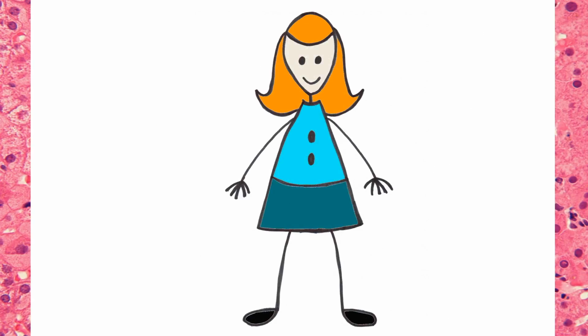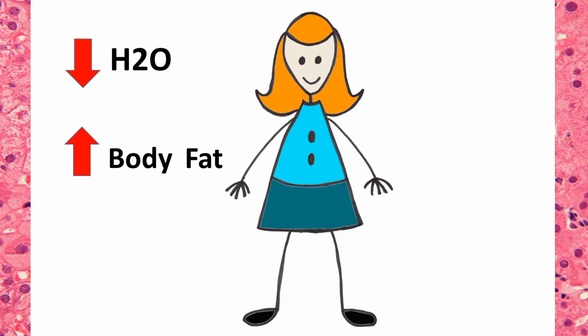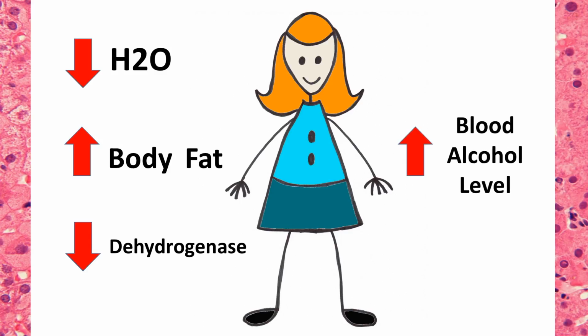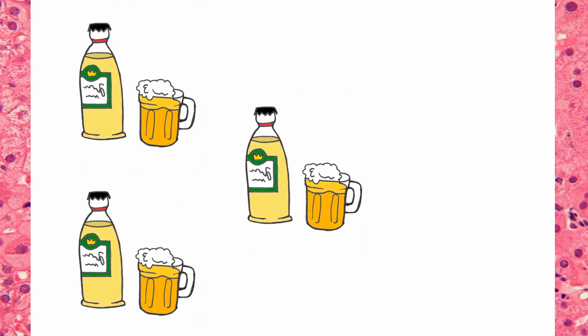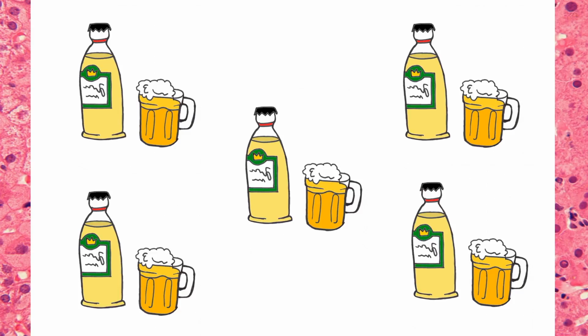Women have a higher risk of developing alcoholic hepatitis because they process alcohol differently. This could be due to women having less water in their bodies, higher proportions of body fat, and less of the enzyme dehydrogenase, all of which cause women to have a higher blood alcohol level than men. Another risk factor is the amount of alcohol you consume. Binge drinking, so consuming 5 or more drinks at one time, might increase your risk.